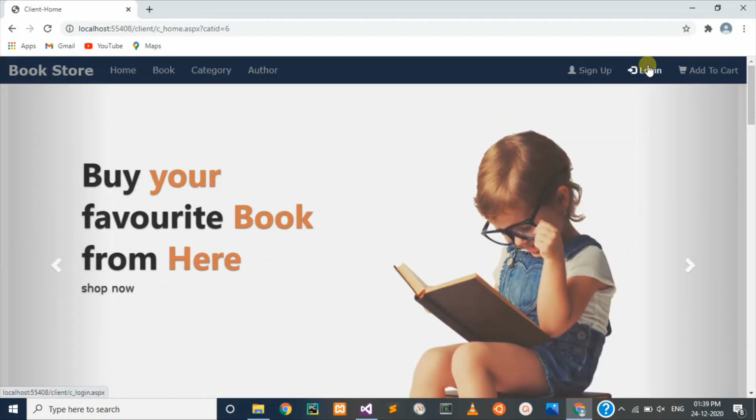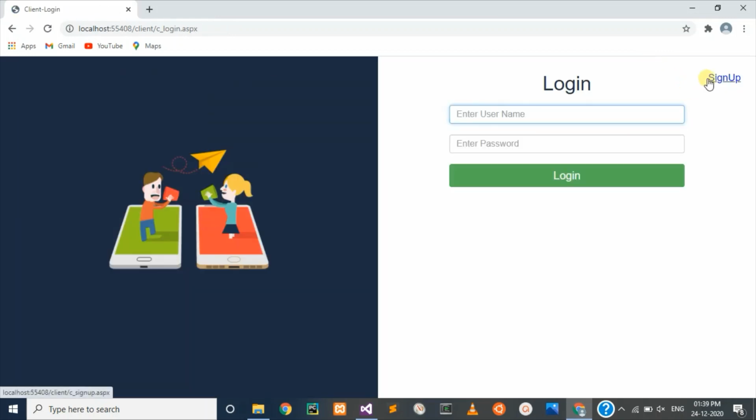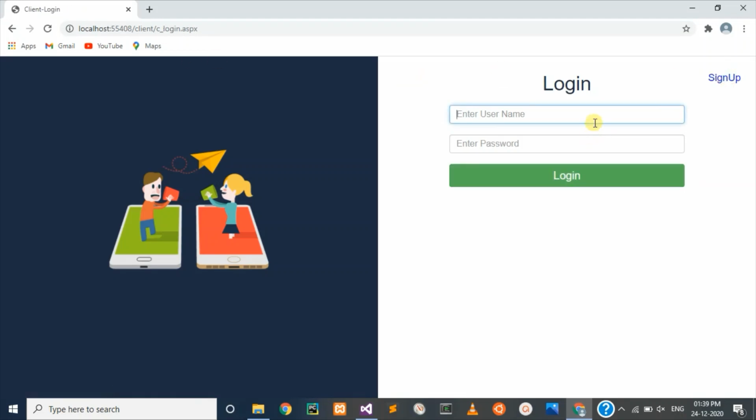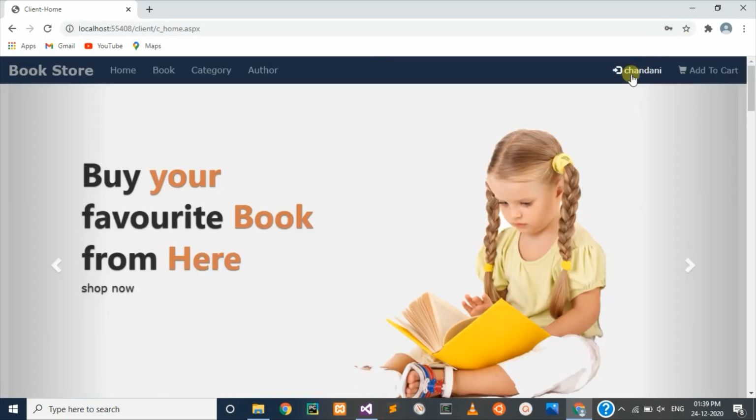Now I am going to log in. If you have a login ID, then you can directly log in, or you can sign up. I am going to log in here. Here you can see the user ID. The user ID will be,